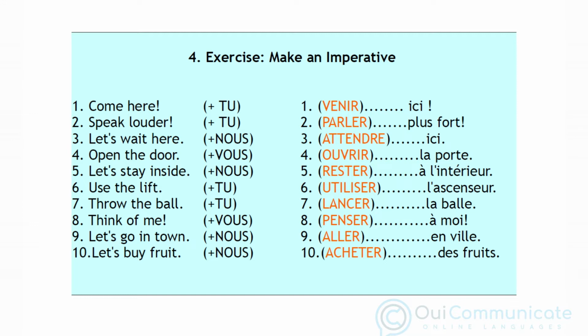Number 5, restons à l'intérieur. Number 6, utilise l'ascenseur. Number 7, lance la balle. Number 8, pensez à moi. Number 9, allons en ville. Number 10, achetons des fruits.